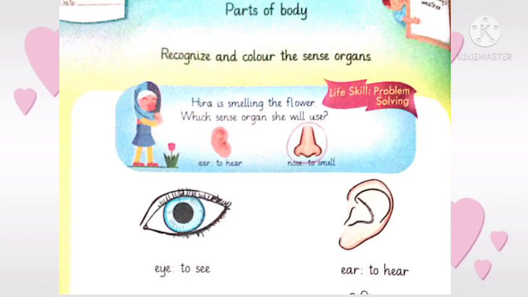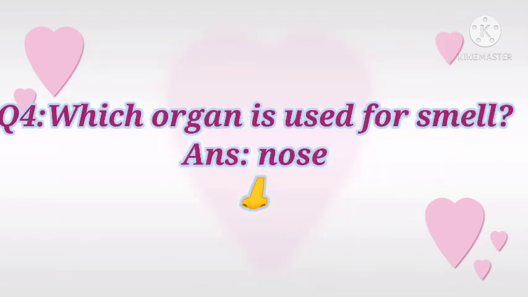Now let's learn question number 4. Question number 4 is which organ is used for smell? Yes, in the activity we have learned that Hira used nose for smelling the flower. So which organ is used to smell? Nose. We can use our nose to smell different things. If you want to smell a food or a flower, which organ will you use? You will use nose.